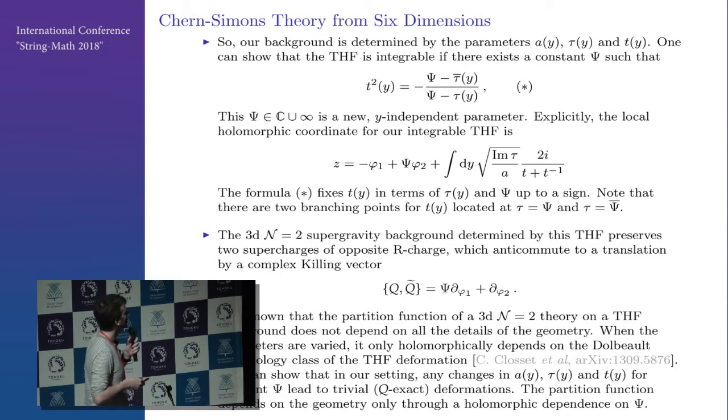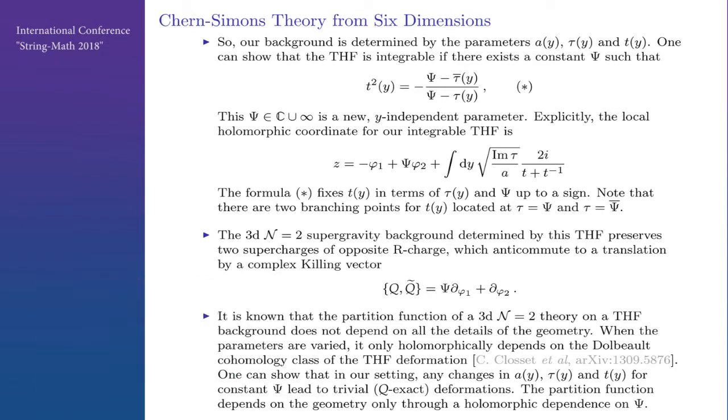That will be important. And this 3D N=2 background preserves two supercharges of opposite R charge, which anticommute to translation by a complex scaling vector determined by psi. So you can think of this as an Omega background. So if you take Q plus h Q tilde, you will have epsilon 1 d phi 1 plus epsilon 2 d phi 2, where psi is epsilon 1 over epsilon 2.